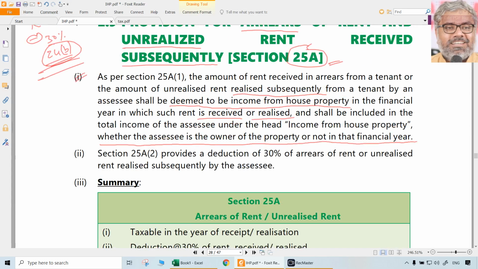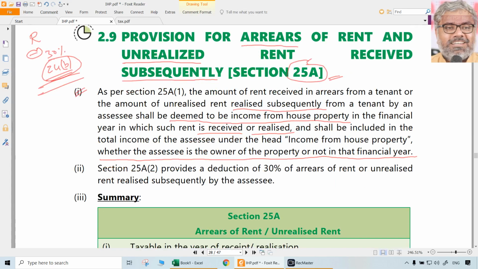But the point is, one of the conditions under section 22, which was a charging section, told that the SSC should be owner of the property. But this is an exception to that. The SSC here need not be owner of the property in the previous year in which he has collected some rent which he did not collect earlier, and he has realized some rent which he could not realize earlier. So now it becomes taxable irrespective of whether the SSC is owner of the property during the previous year or not.